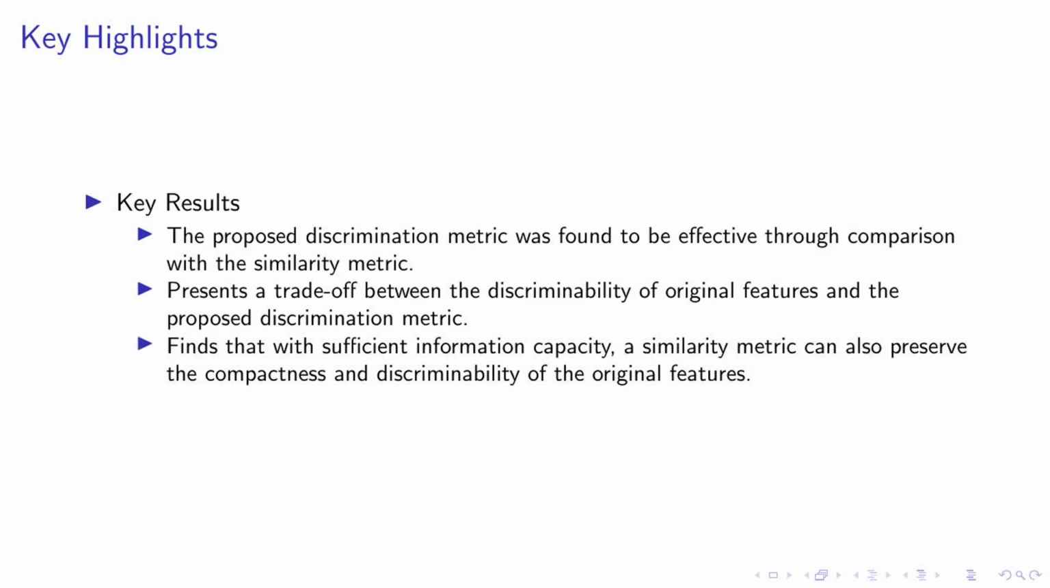Moving on to our key highlights. First, our proposed discrimination metric has proven to be effective. We compared it with the similarity metric and found that it significantly enhances the discriminability of features in machine vision tasks. Second, we discovered a trade-off between the discriminability of original features and our proposed discrimination metric. This means that while our metric improves the discriminability, it also needs to balance with the original feature's discriminability.